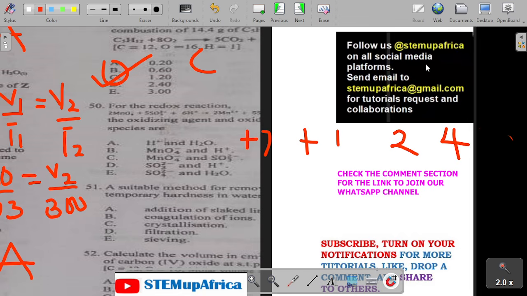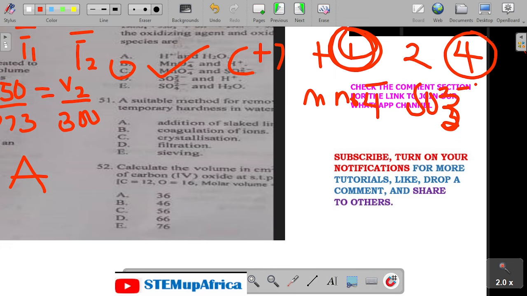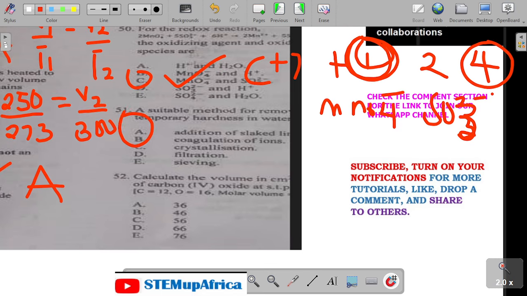So the oxidizing agent, manganese decreases, sulfur increases from 1 to 4. So the oxidizing agent is MnO4 minus. The oxidized species is SO3 2 minus. So the answer is C. Then number 51, it says a suitable method for removing temporary hardness of water is through the addition of slaked lime. 51, let's go with A.